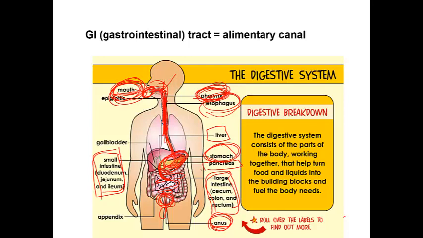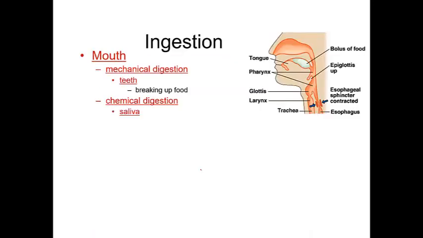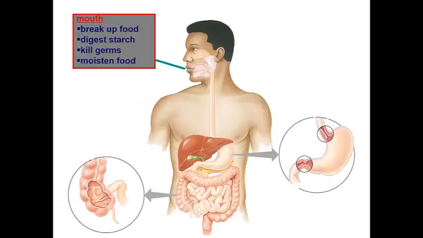Okay, guys, the small intestine is a very important part. The small intestine itself has two parts. The first part of the small intestine is called the duodenum, behind the large intestine here.